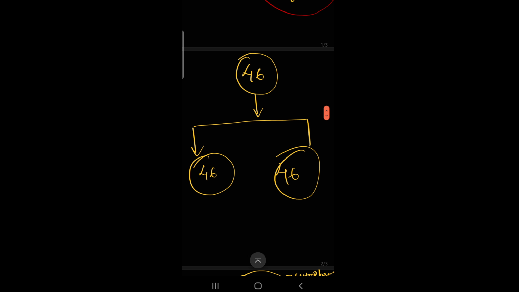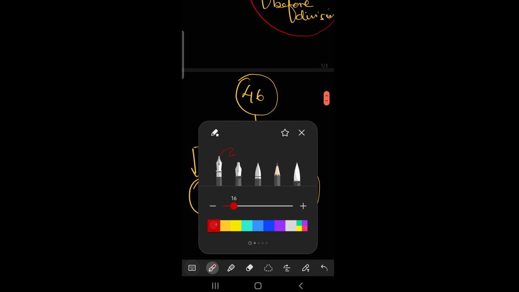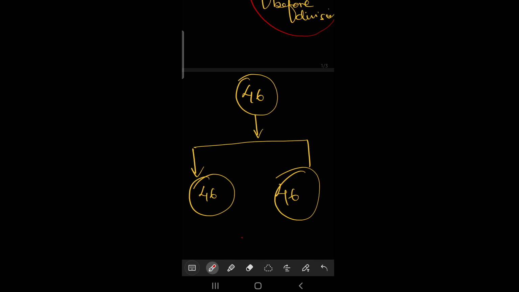Suppose the next criterion for mitosis division is that the parent cell has 46 chromosomes. Suppose for example I'm talking about human mitosis division. We all have 46 chromosomes. If the parent has 46 chromosomes, then after dividing, the daughter cells also have 46 chromosomes, identical, producing their own kind of cells. This is the feature of mitosis division. Understood, children?